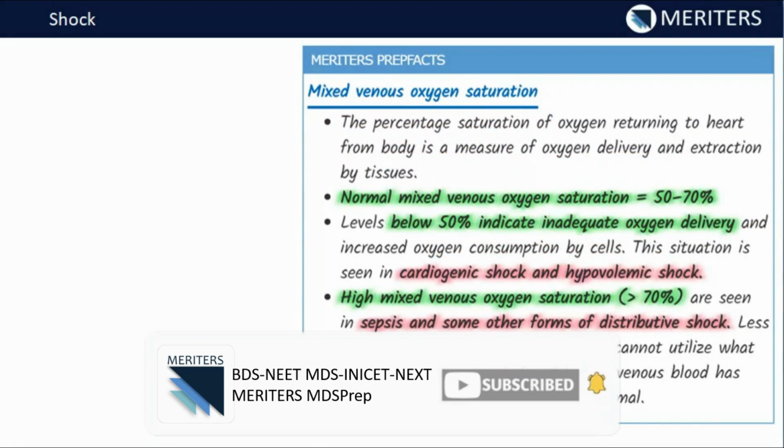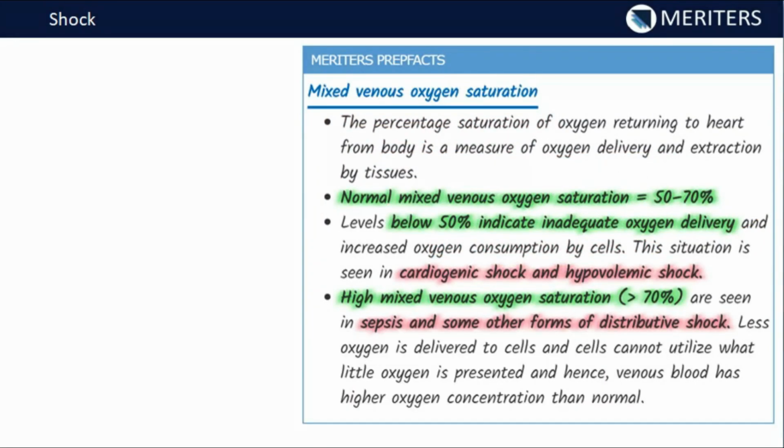Now what is this mixed venous oxygen saturation, which is a good indicator of this shock? So this mixed venous oxygen saturation is basically the percentage of the saturation of the oxygen that is coming back to the heart from the body through the veins. So basically the heart supplies the oxygenated blood to the tissues throughout the whole body, and then the rest of the blood comes back to the heart, and when it comes it will be deoxygenated. So basically what fraction of the oxygen has been taken by the tissues of the body is indicated by mixed venous oxygen saturation.